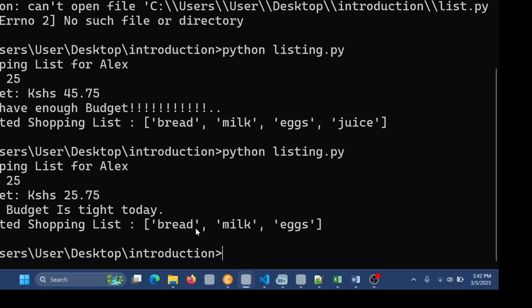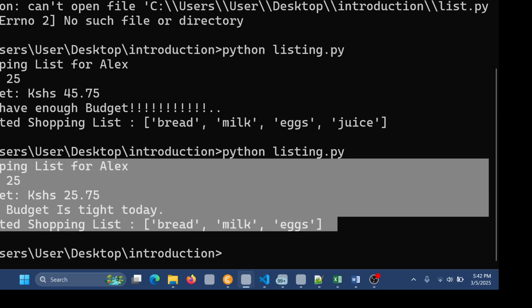Test. Unaona venye nimekwambia saa hii. The budget is what? The budget is tight. The budget for Alex is tight. His age is 25. Why is it tight? Because it is less than what? 30 shillings. It is 25 shillings. So we are not able to append our juice.